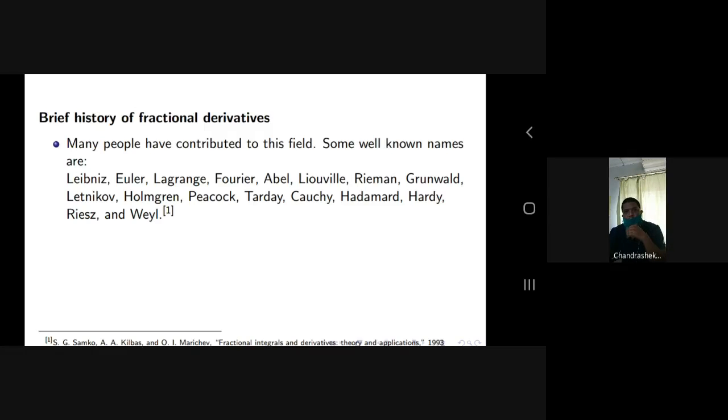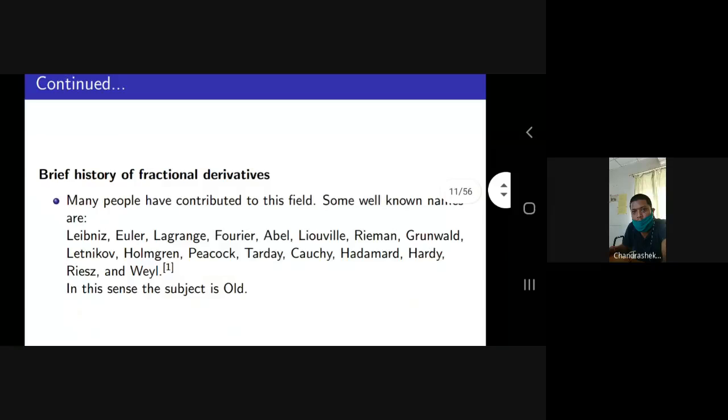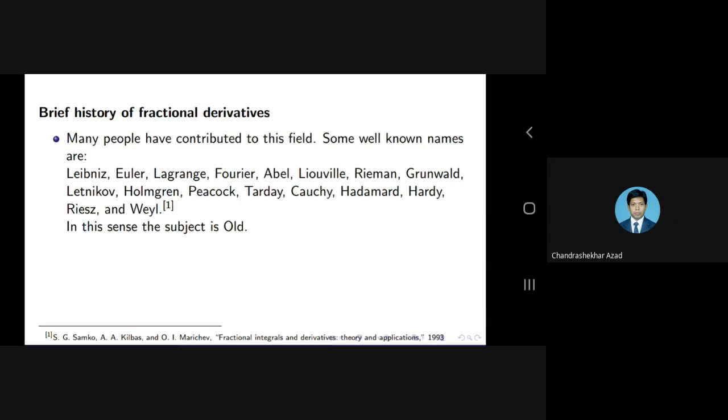Other known mathematicians are Cauchy, Hadamard, Hardy, Riesz, and Weyl. So in this sense, the subject is old; we will not say that it is new, because the concept was initiated during the same time when integer order calculus was investigated.